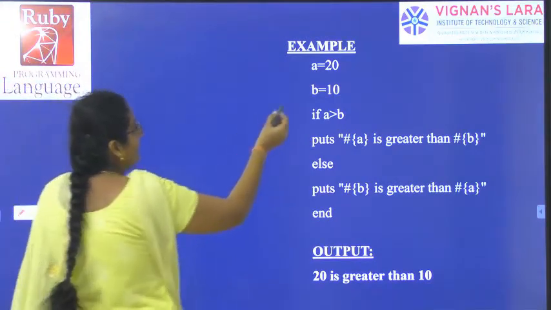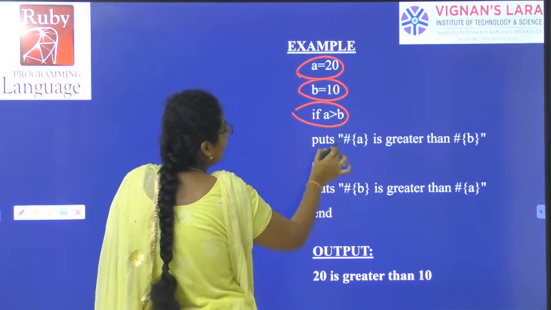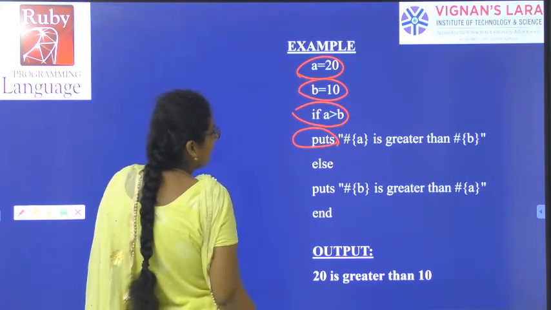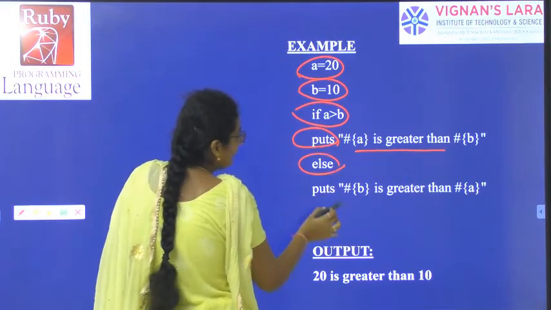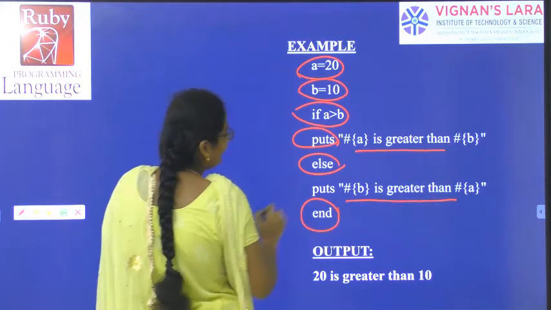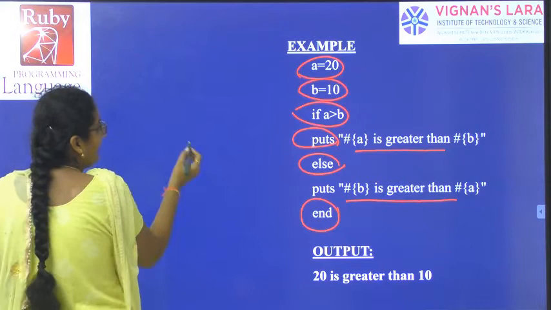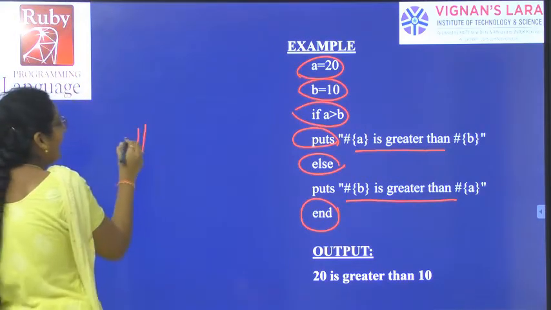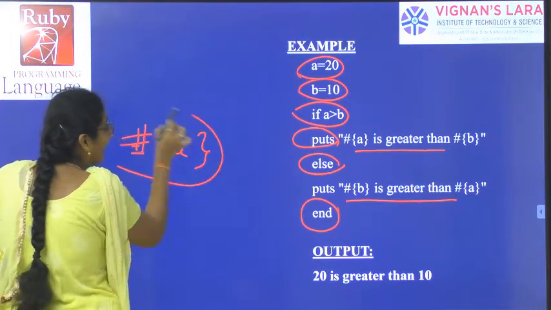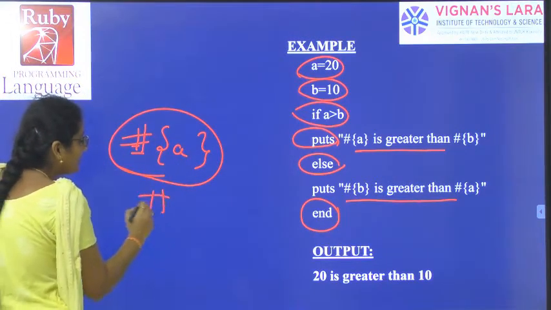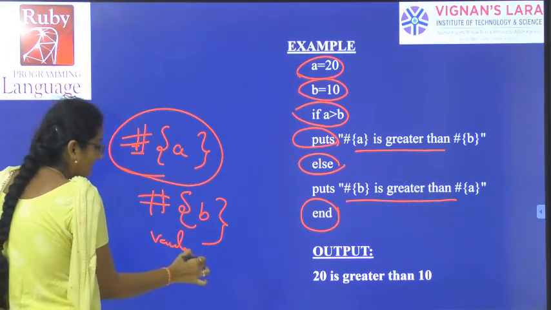See here, A value 20, B value 10. I want to check the condition A greater than B. Puts is the word used for printing output. If A is greater than B, we print A is greater than B, else we print B is greater than A, and we end. Here, instead of printing plain text, I have taken hash in the braces A, which means I want the value of A. Hash in the curly braces B means the value of B.